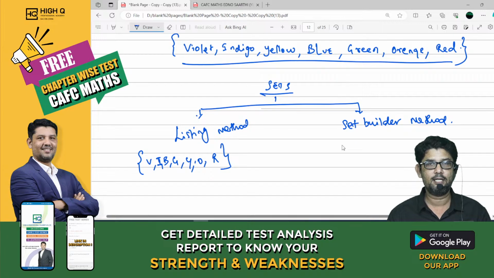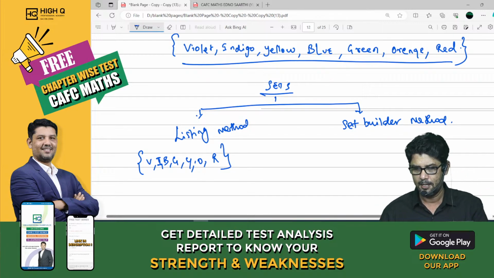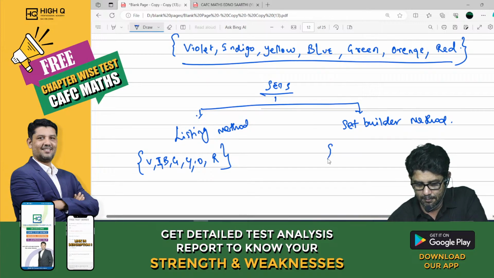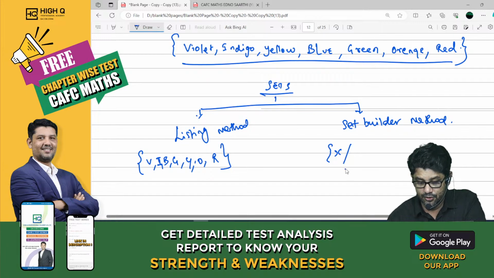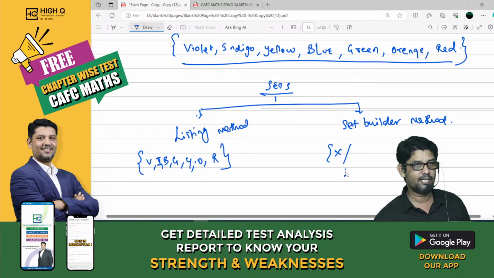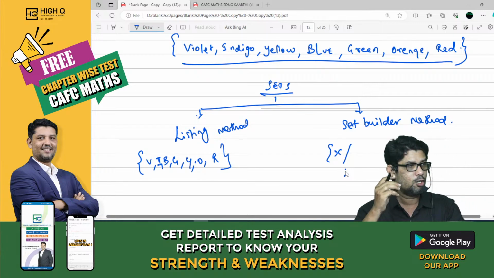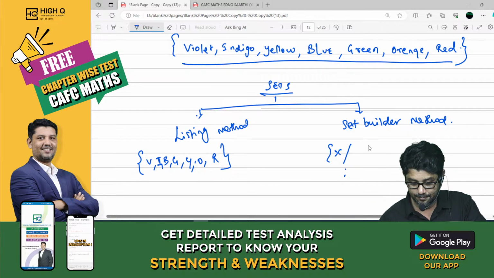Then what is the set builder method? Actually, one of the best methods is the set builder method, but none of them like that method. But the best way of denoting a set is the set builder method. Just open the bracket. Take any variable x, such that. The slash stands for such that. Some people put a colon. Either slash or colon can be used. After such that, we need to define what x is. X is a color in a rainbow.